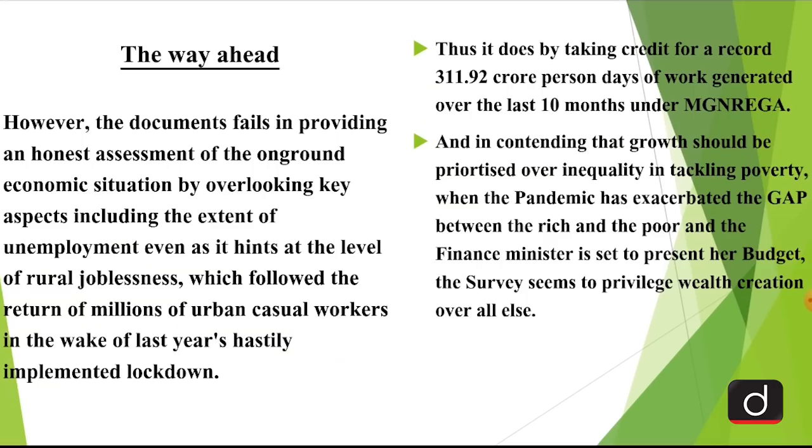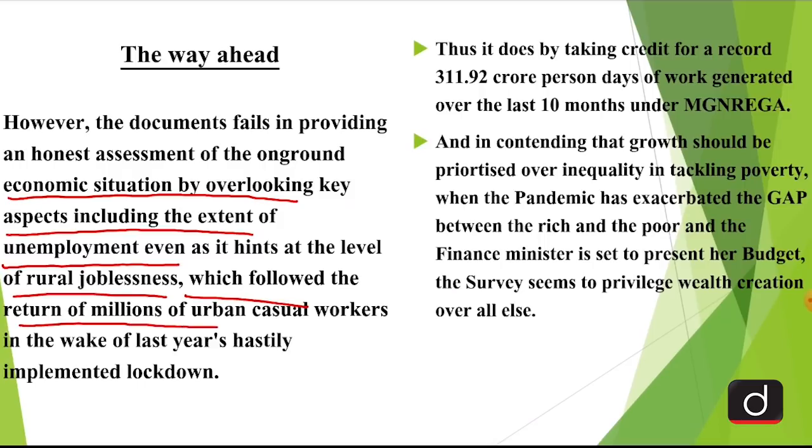The way ahead, however, the documents fail in providing an honest assessment of the on-ground economic situation by overlooking key aspects, including the extent of unemployment, even as it hints at the level of rural joblessness, which followed the return of millions of urban casual workers in the wake of last year's hastily implemented lockdown. One of the aspects where the economic survey doesn't provide us much information is the issue of unemployment. See, unemployment was already at a very high pace.